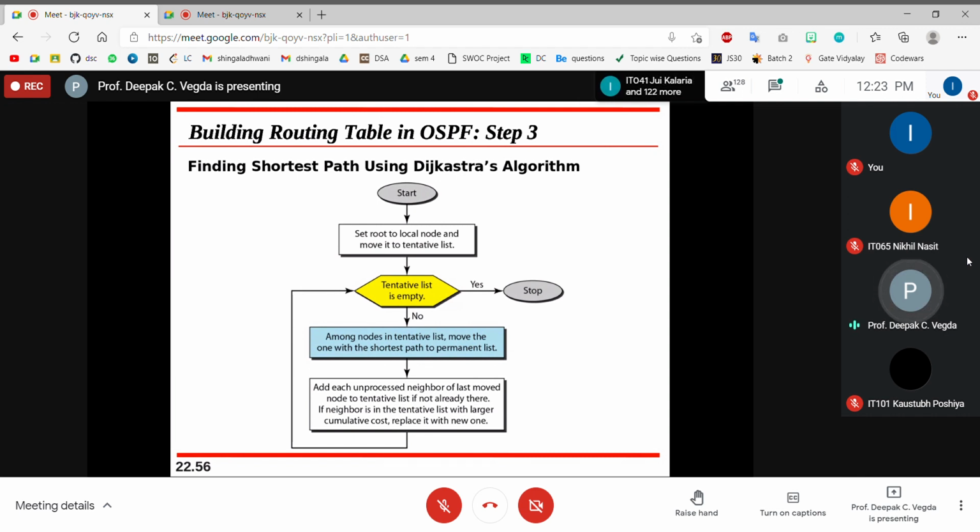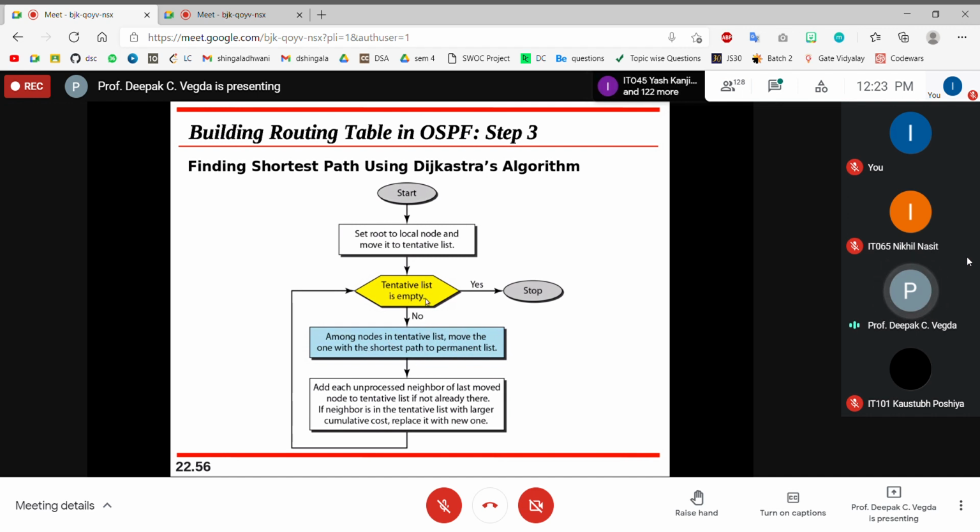Then I go to the tentative list. If it is empty, then I should stop. If it is not empty, there will be a number of nodes in the tentative list. So among the nodes in the tentative list, move the one with the shortest path to the permanent list.